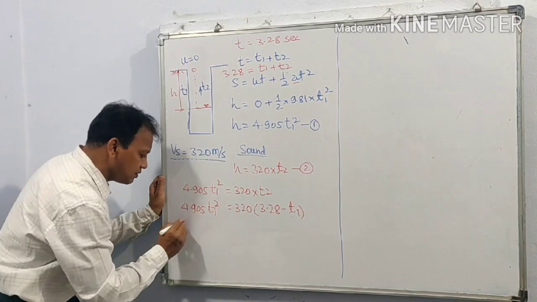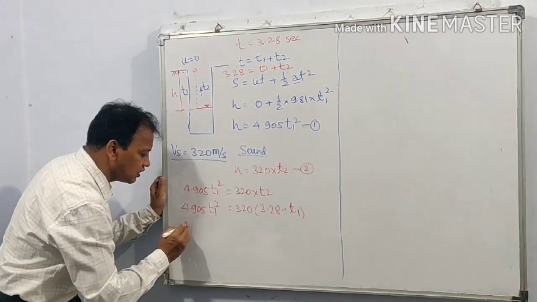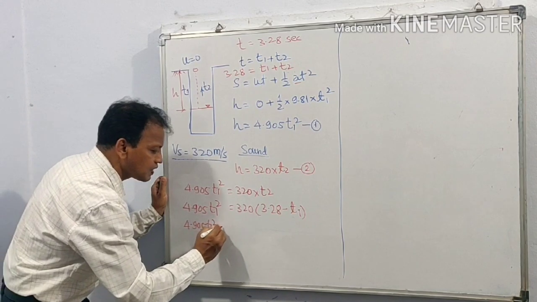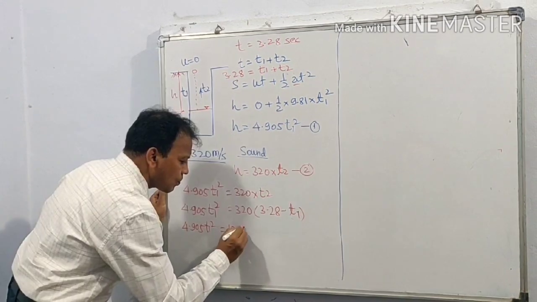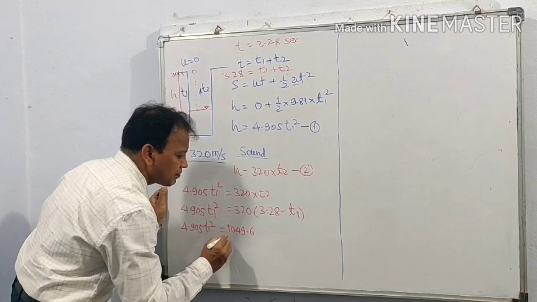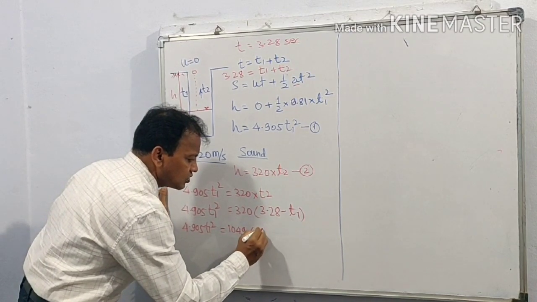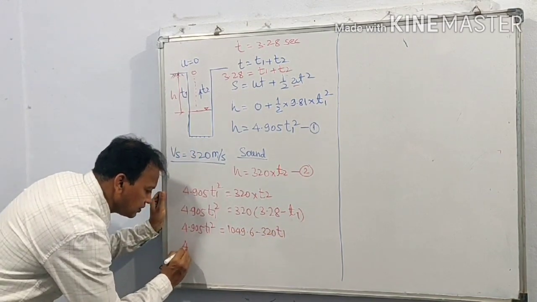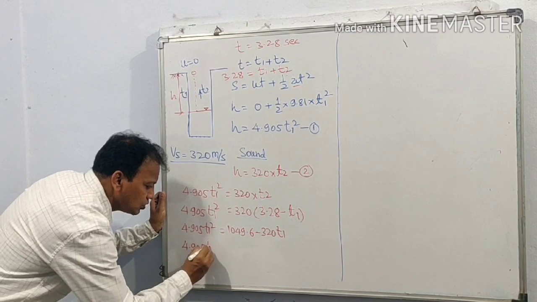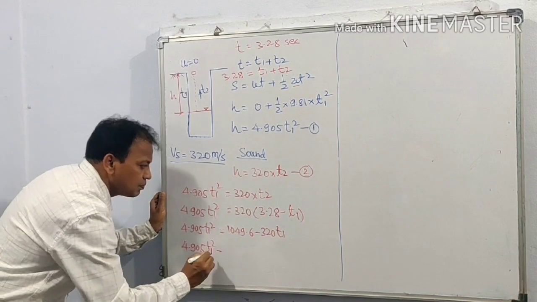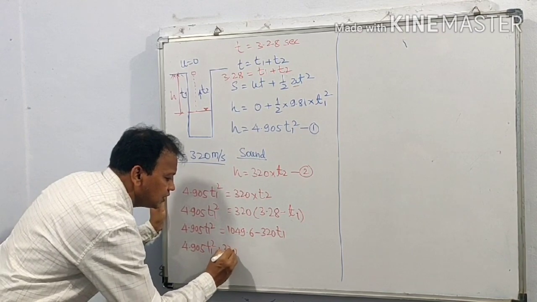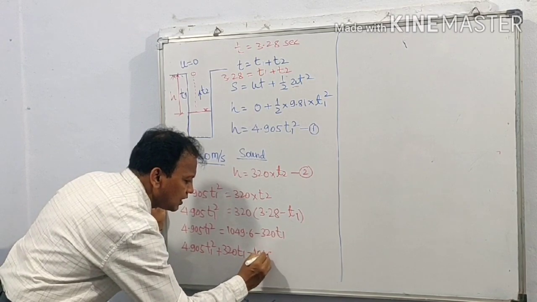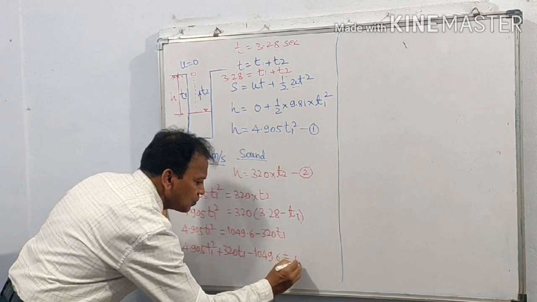Multiplying by 320 in the equation, 4.905 t1 square is equal to 1049.6 minus 320 t1. So 4.905 t1 square plus 320 t1 minus 1049.6 is equal to 0.